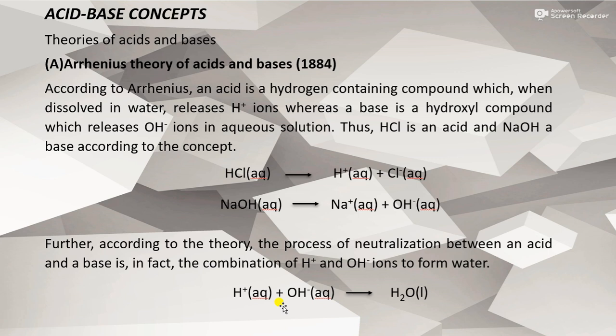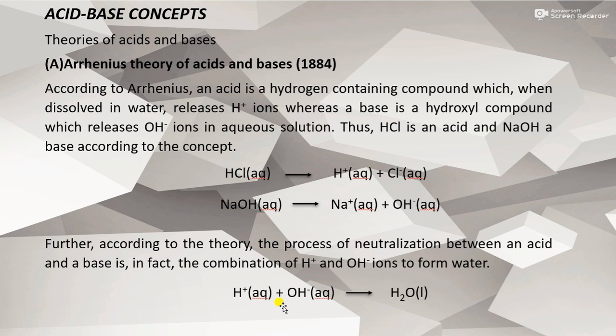So according to the Arrhenius theory, an acid is a hydrogen-containing compound which, when dissolved in water, releases H+ ions, and a base is a hydroxyl compound which releases OH- ions in aqueous solution.